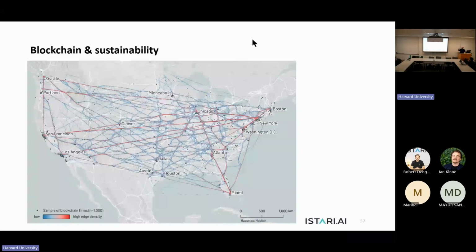So what we did in this case is we had those firms that we identified as blockchain firms and looked into who they connect with on their websites via hyperlinks. And then, as we know, we always have the location of these firms, so we can map this virtual network into an actual spatial network on a map.